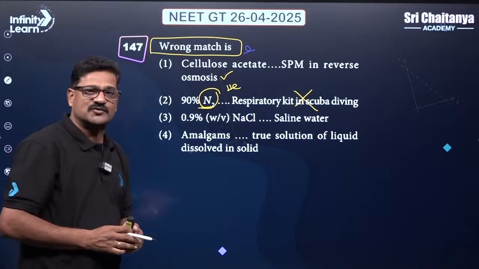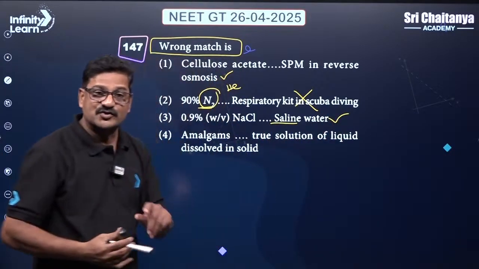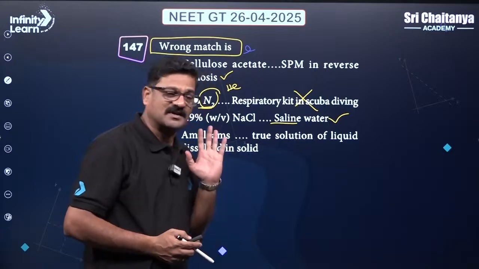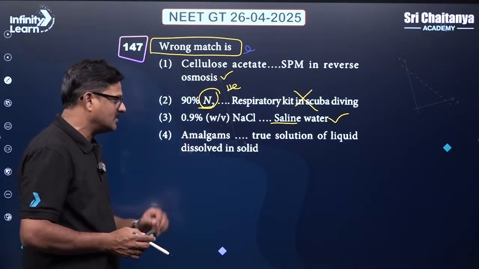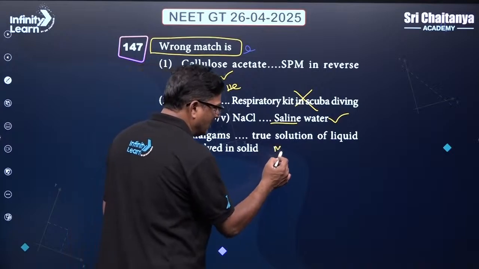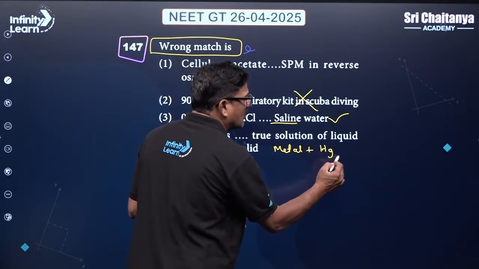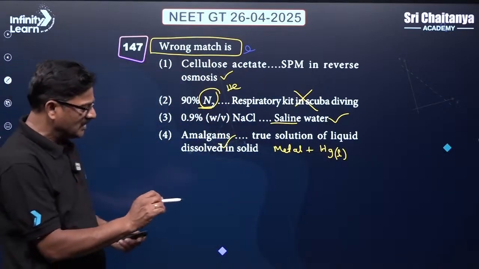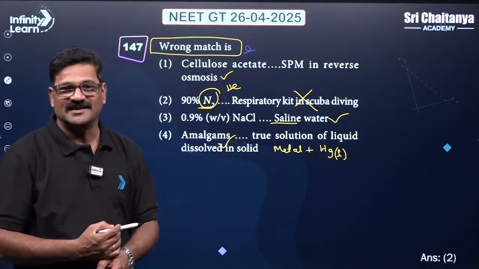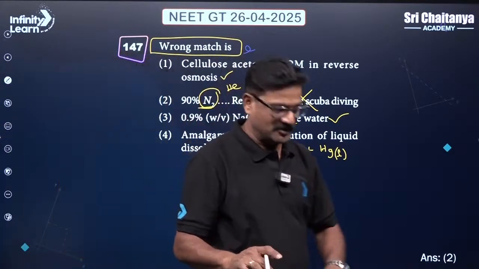0.9% weight by volume sodium chloride is normal saline, and it is isoosmotic with RBC, which is a correct statement. Amalgam is a true solution of liquid dissolved in a solid. So a metal dissolved in liquid mercury is called an amalgam, and it is also a correct statement. Option 2 is the wrong statement. So this is the model of the question you can expect in the NEET examination, my dear children.